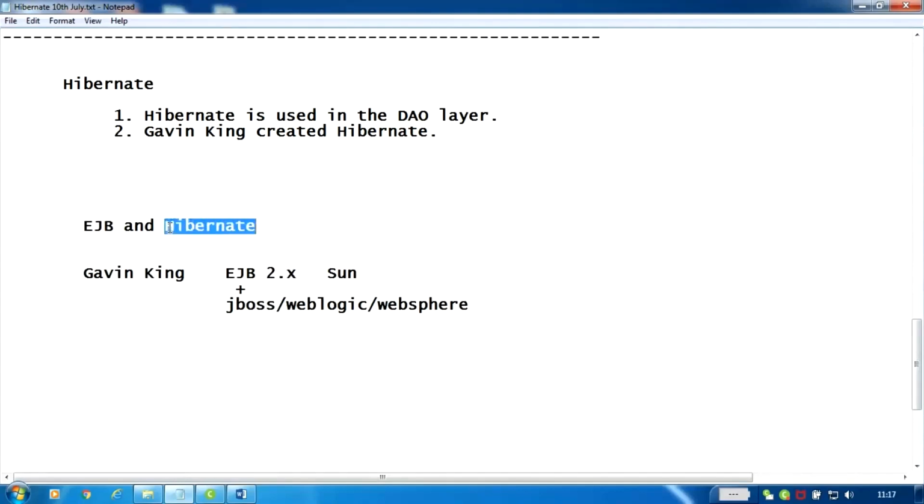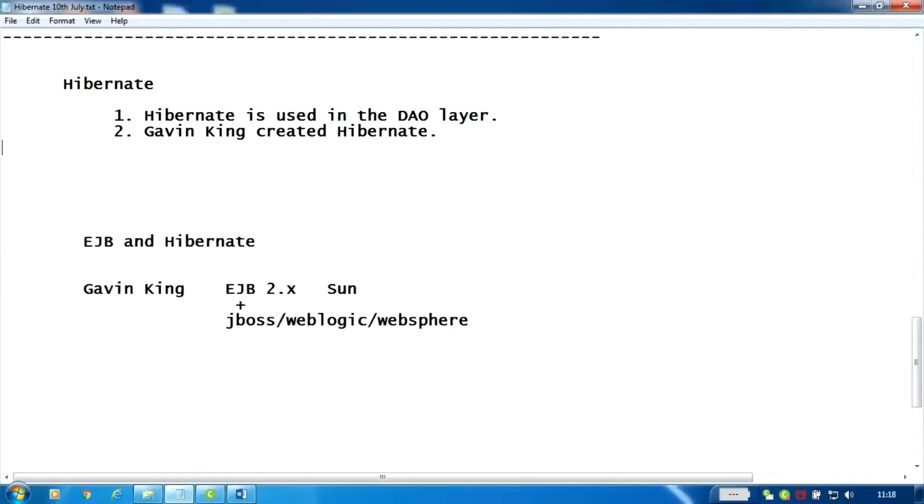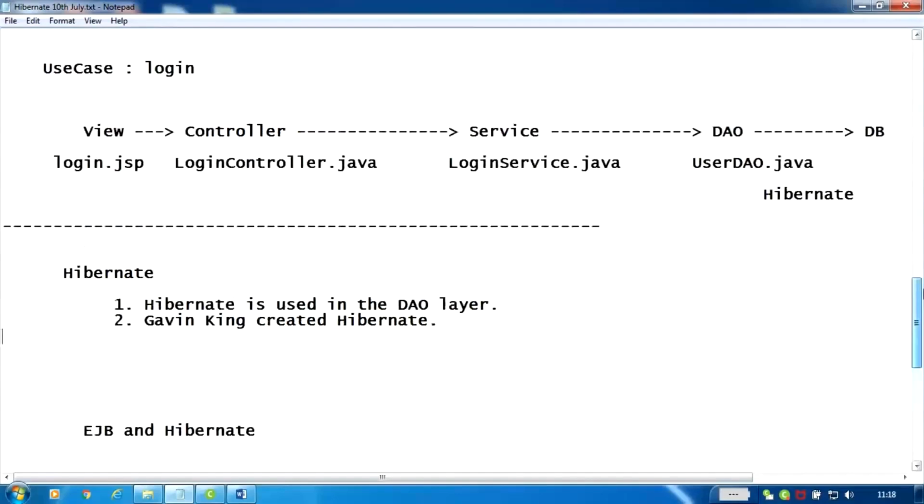So if I use Hibernate, I don't have to use any application server. Without any application server, I can use Hibernate in an enterprise level application. So it will reduce cost, right? Okay. So if I go for Hibernate, it will reduce the cost.